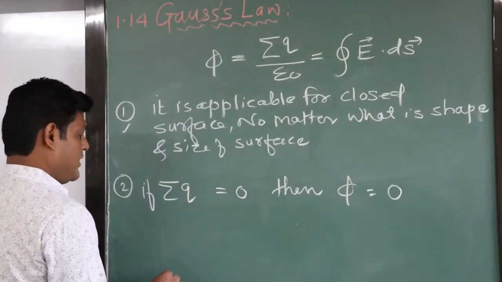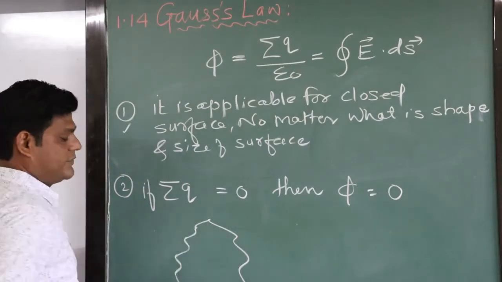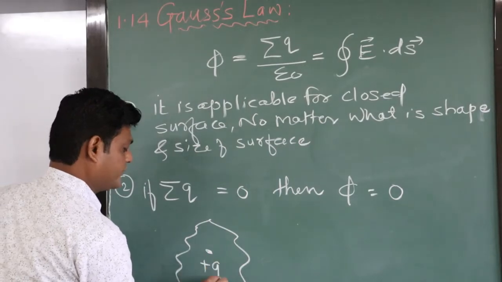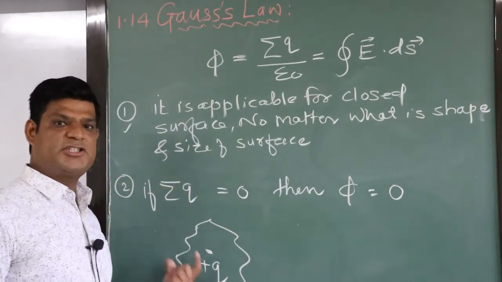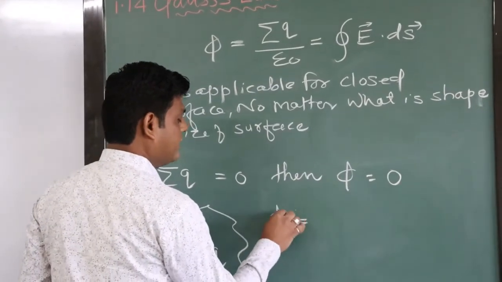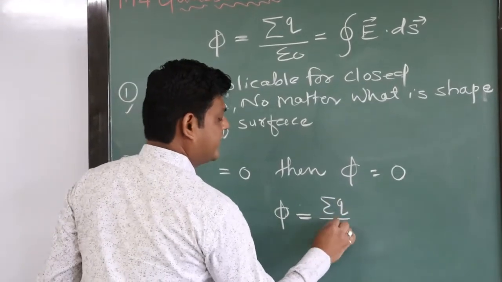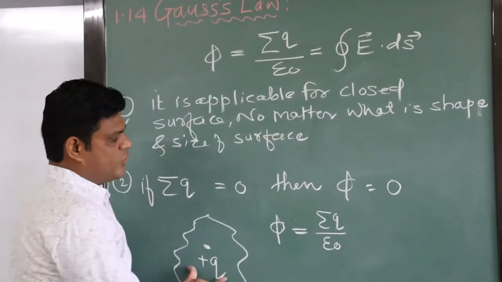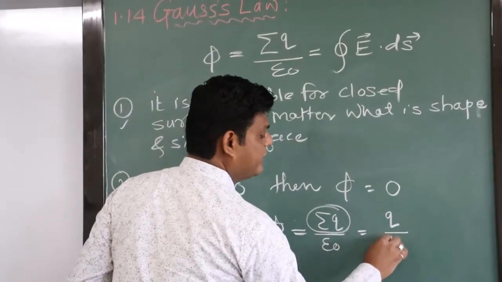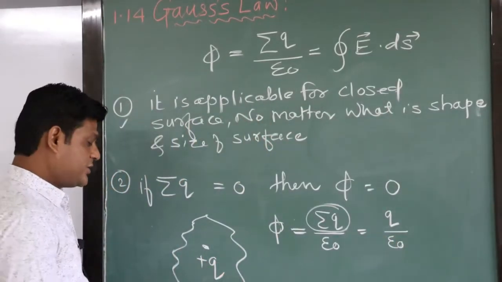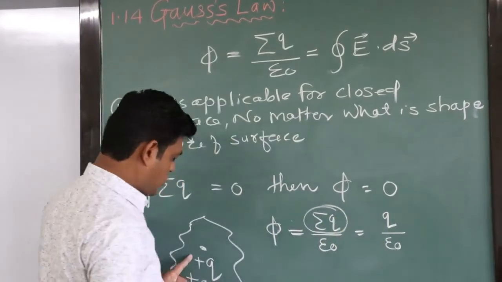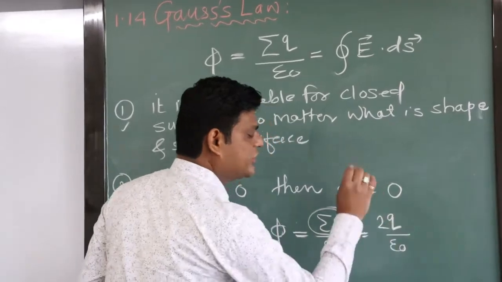No matter what the shape and size of the body. Suppose we are having a closed body, don't bother about the shape and size. Suppose the charge enclosed by the body is equal to Q. So the flux linked with this body equals what? We can calculate using the mathematical statement: phi equals summation of all the charges divided by epsilon 0. How many charges are enclosed by the body? One charge. So the summation will be only Q divided by epsilon 0. If this body contains two charges, plus Q plus Q, the summation becomes 2Q. So this will be your answer.